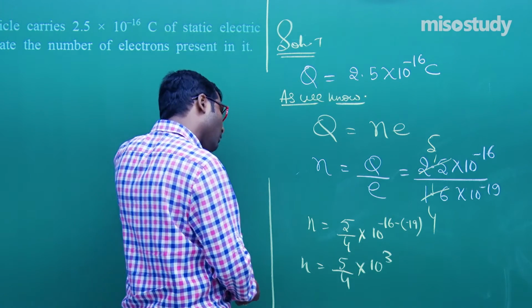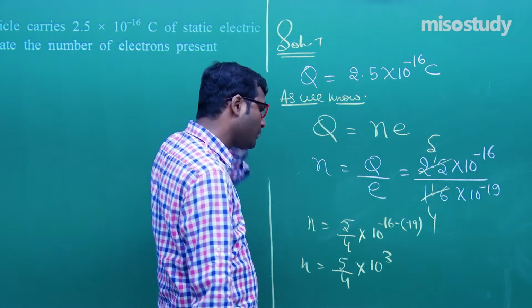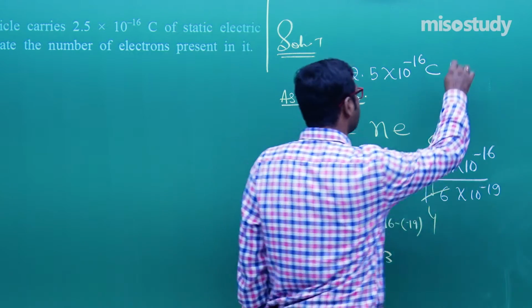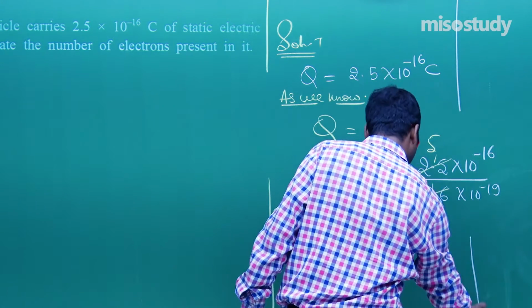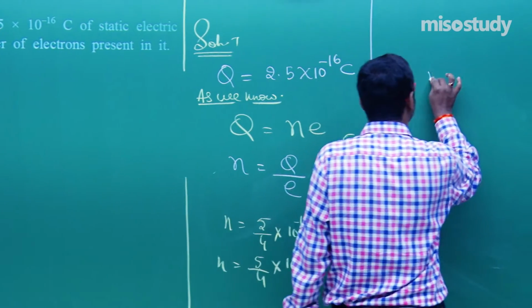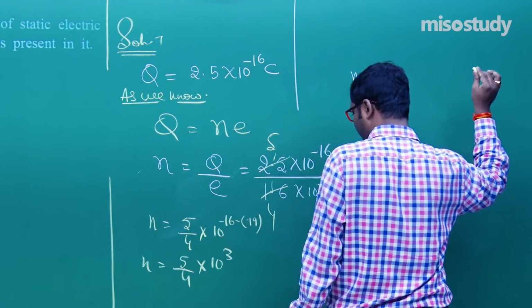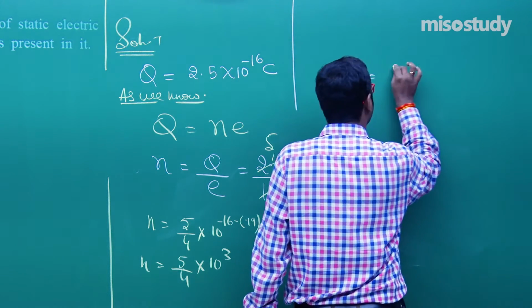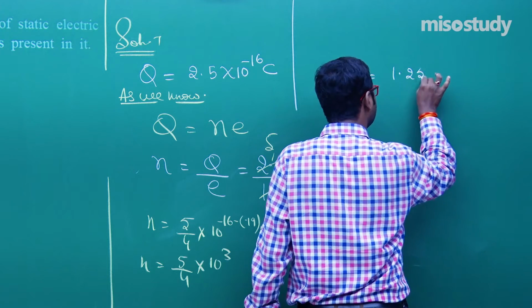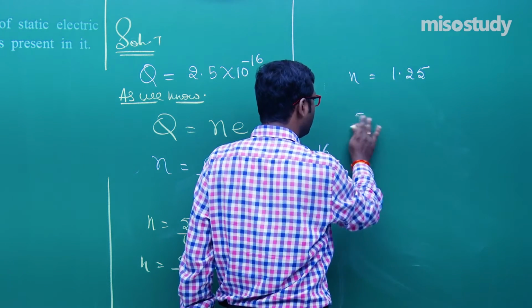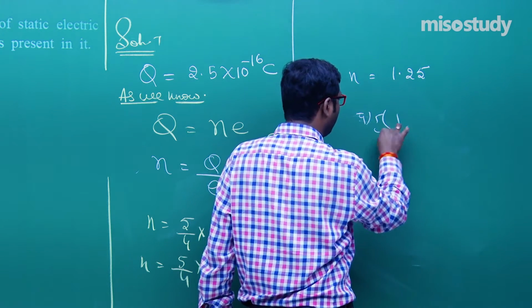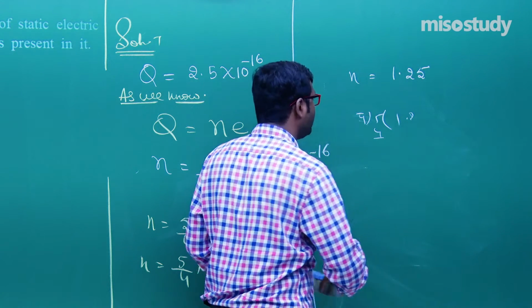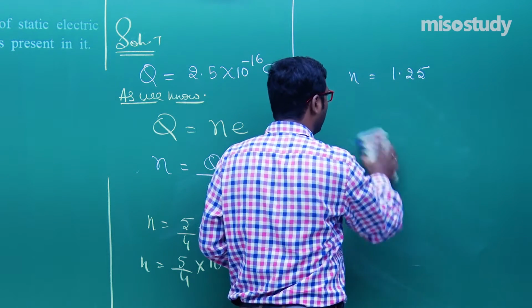If you want to solve more, you can easily solve. Clear to you? We can write further 5 upon 4 as 1.25, so 1.25 into 10 to the power 3.